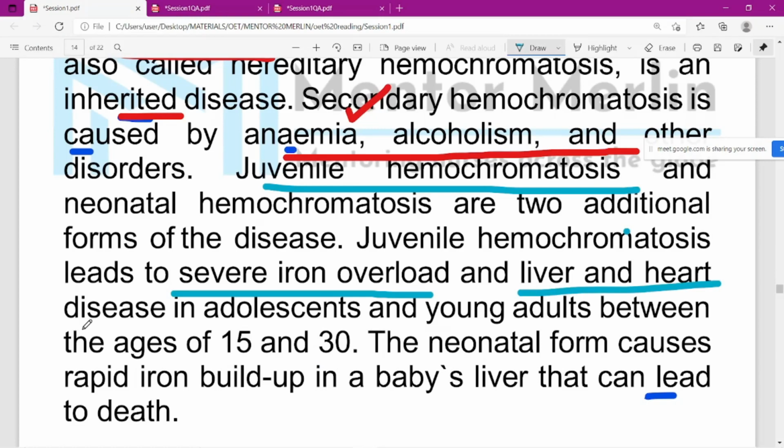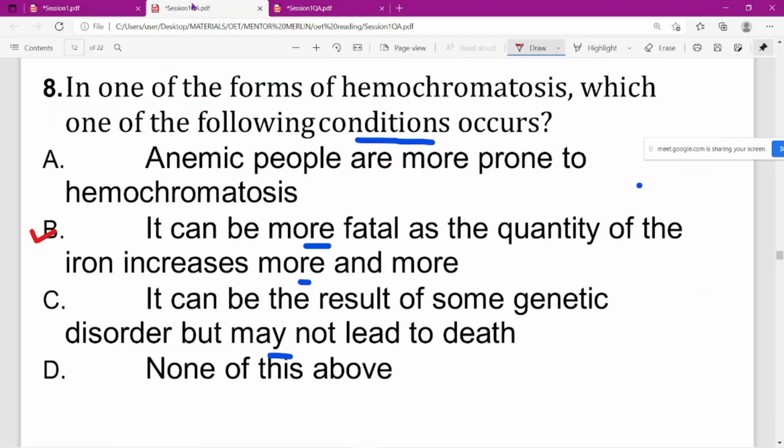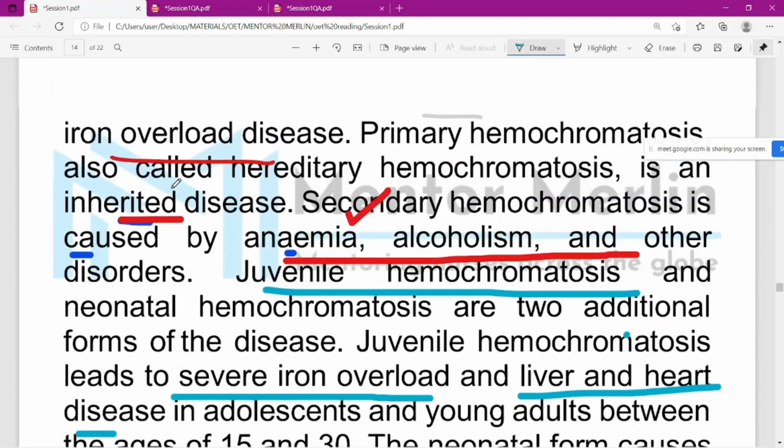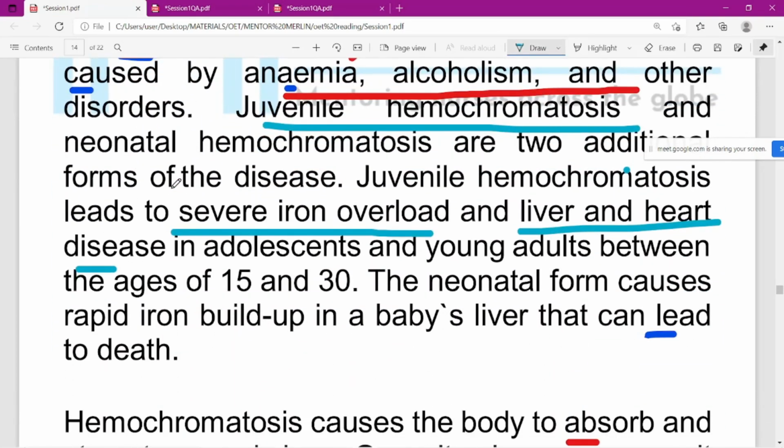Already in paragraph 1 it is also mentioned that the neonatal form causes rapid iron buildup in a baby's liver that can lead to death.